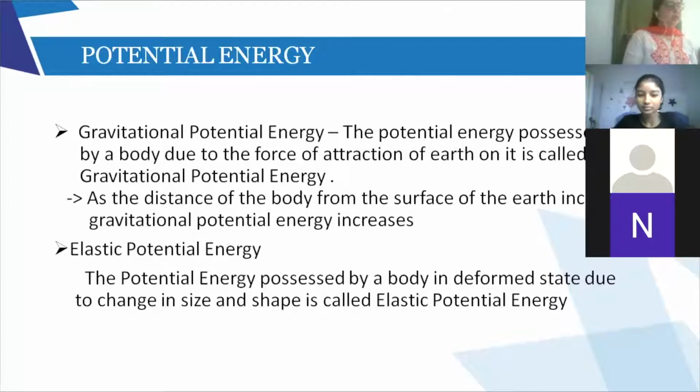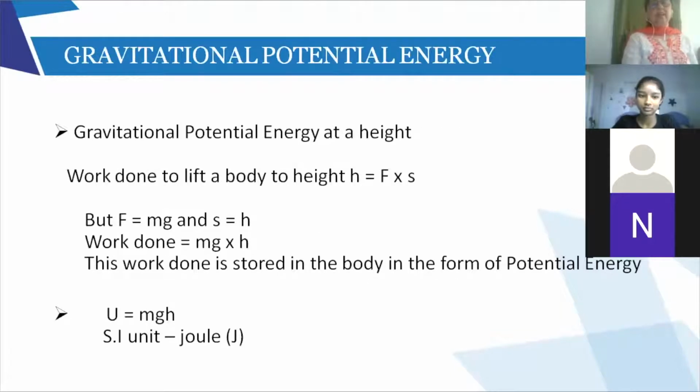So these are the two types of energy. Now see the formula of the gravitational potential energy at a height. When I lift a body to a height, work done is force multiplied by the distance covered by the body. But force is equal to mass into acceleration.